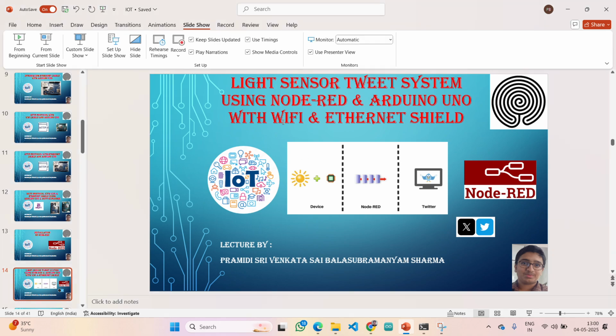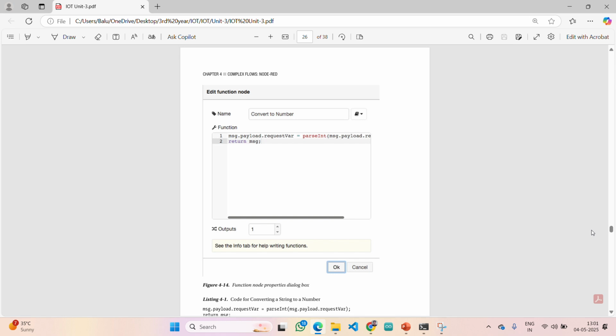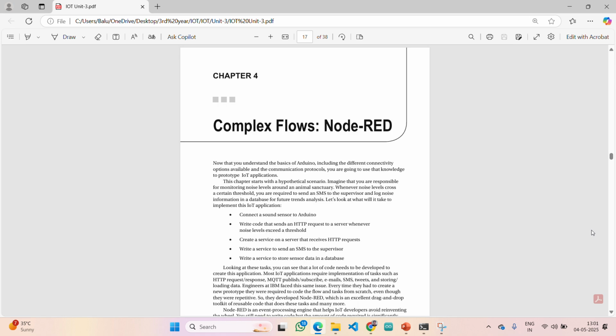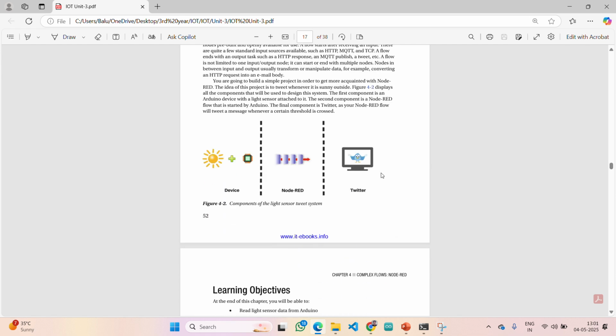Our aim is to make a light sensor tweet system. This project you can also use as a major project in your colleges too. You need not worry regarding it. Let me start from here. As I told, we are going to calculate the light intensity value.